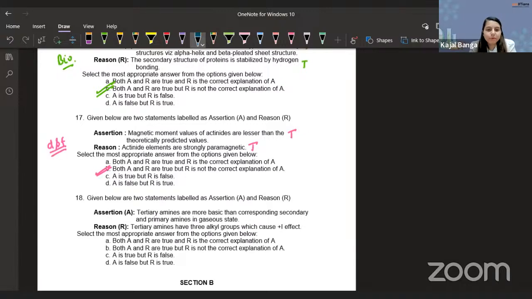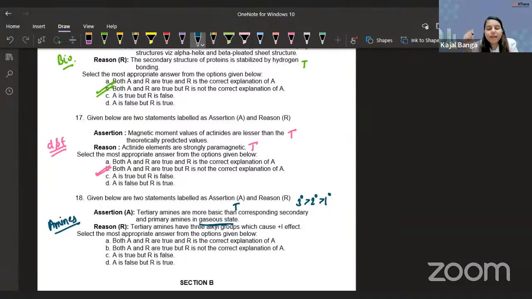Given below are two statements labeled as assertion and reason. Okay, guys. So we have two statements. Again, the same, amines. Next question we have is for amines. Let's look at this. Tertiary amines are more basic than the corresponding secondary amines and primary amines. So, guys, they are telling us in the gaseous state, and we know in the gaseous state, yes, 3 degree is greater than 2 degree, greater than 1 degree. So this assertion is true. Okay, and let's look at the reason.